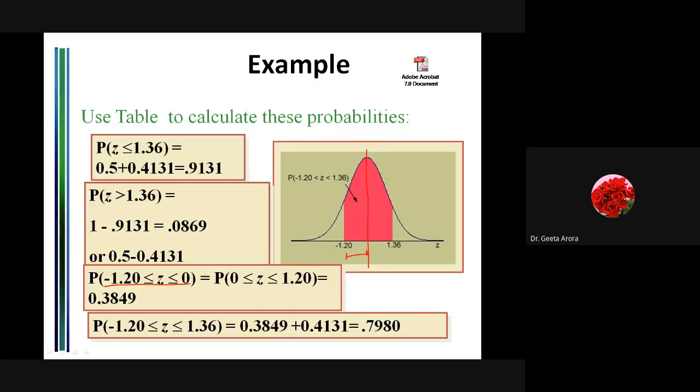and it is 0.3849. Now the last one is the area which is being shown here from minus 1.2 to 1.36. So what we are doing is adding the area that we have calculated from 0 to 1.2 and from 0 to 1.36. So we have to add the two areas to get the final answer.